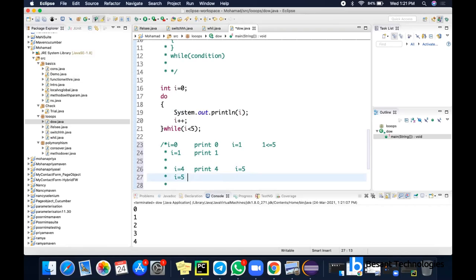here itself the block will stop its iteration. The I value will be 5, and 5 less than 5 is false. So here termination takes place. Now, if the condition is false, I am going to give I greater than 5.